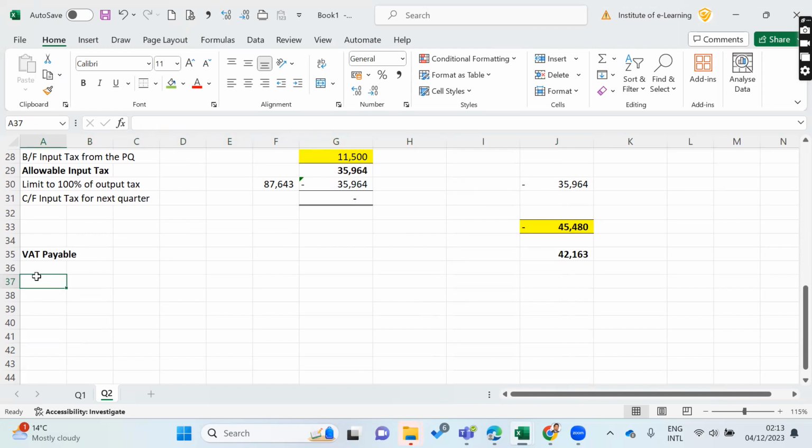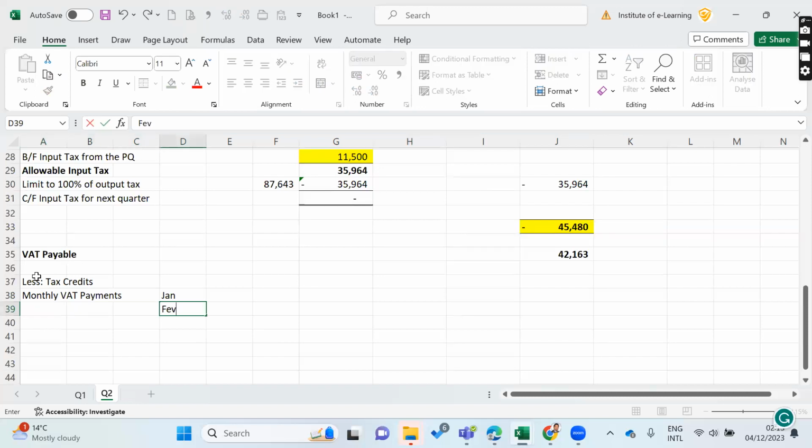After the VAT payable, you can deduct the monthly VAT paid as tax credit. We have in the question the January month payment and the February month payment, as per the given due dates, and they are also correct.